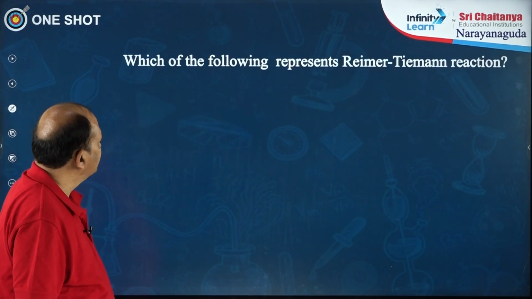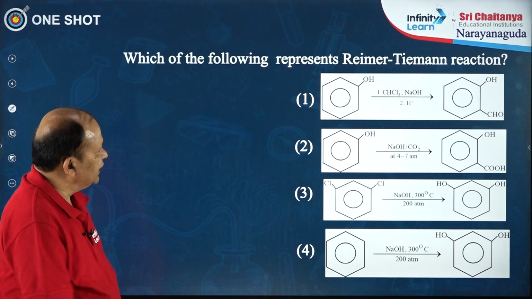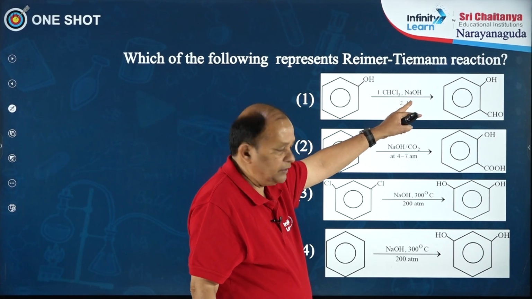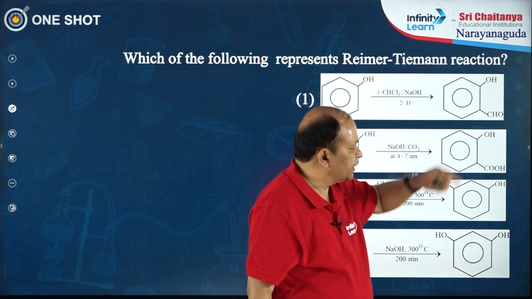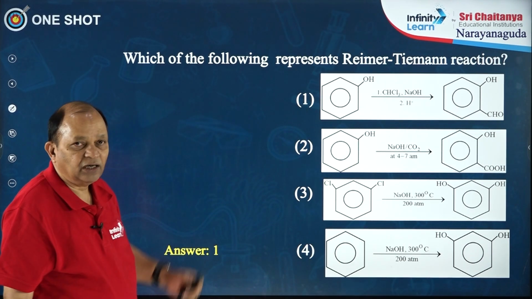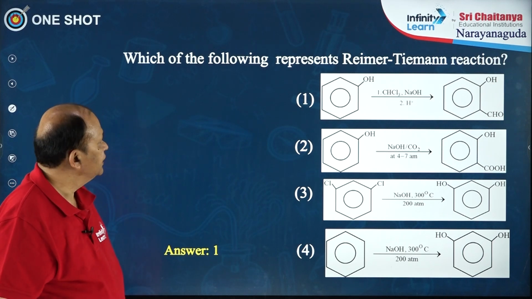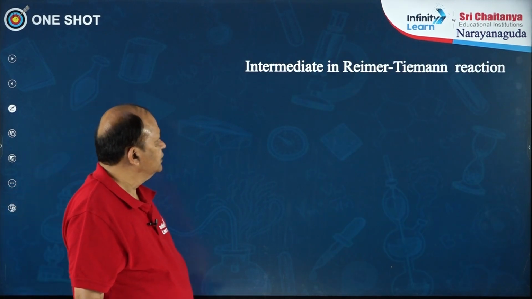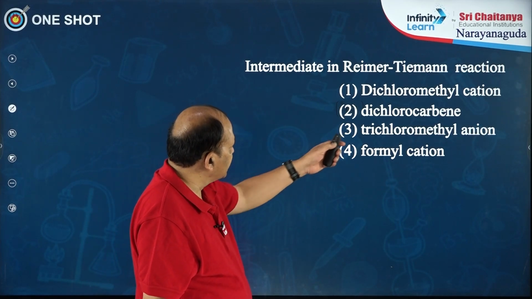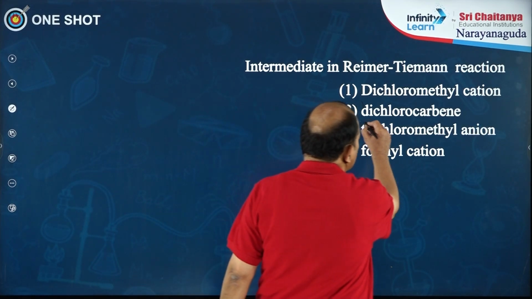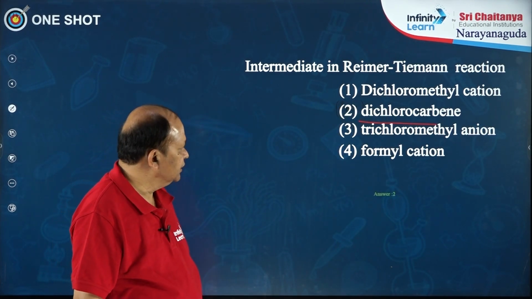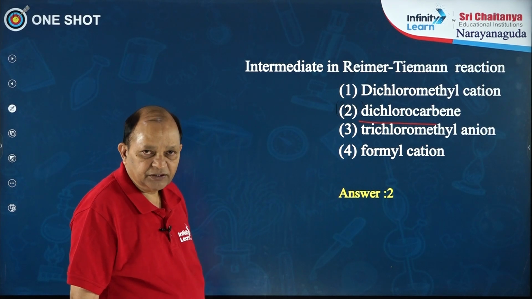Next, which of the following represents Reimer-Tiemann reaction? Just now we have seen phenol will react with chloroform in the presence of base, followed by hydrolysis, you get orthohydroxybenzaldehyde. So, option 1 is the correct option for this question. Next, another question: the intermediate species that is formed in the Reimer-Tiemann reaction. Just now I told you dichlorocarbene is the intermediate that is formed. Answer 2 is the correct option for this.